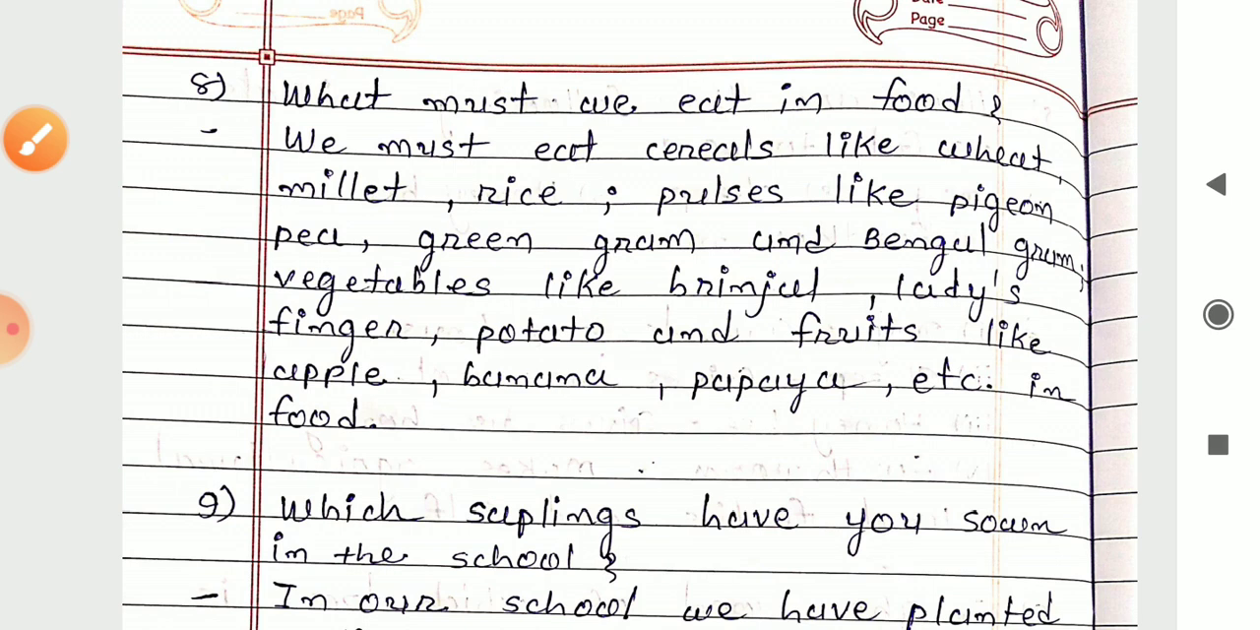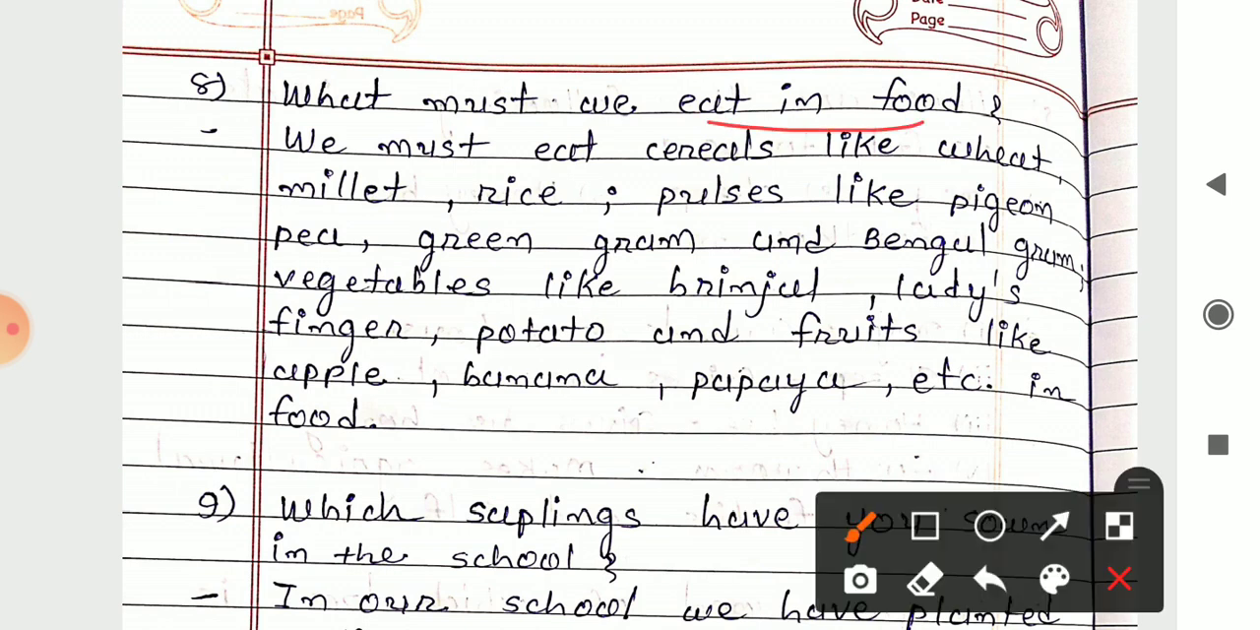Next, 8th number. What must we eat in food? We are eating what in the food? So the answer is what we have to eat in the food. So we must eat cereals like wheat, millet and rice, pulses like pigeon pea, gram, green gram and Bengal gram, vegetables like brinjal, lady's finger, potato, and fruits like apple, banana and papaya in the food. So these all things we have to eat in the food, that is cereals, pulses, vegetables and fruits.